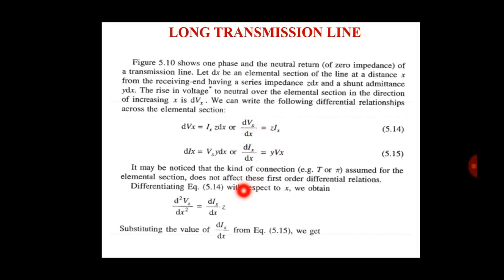Now we take the derivative of these terms with respect to x.